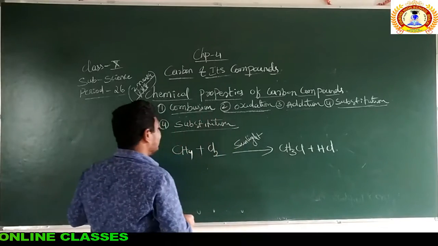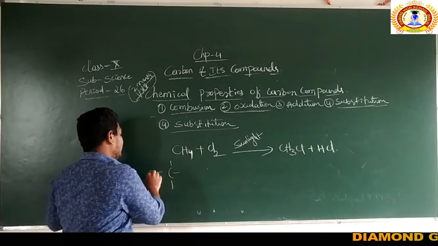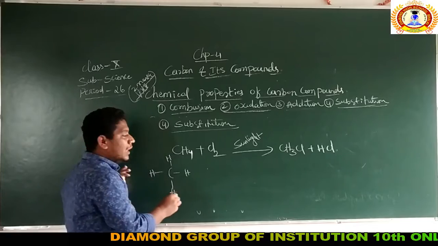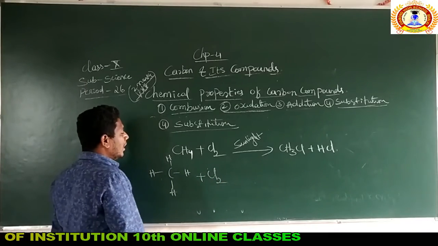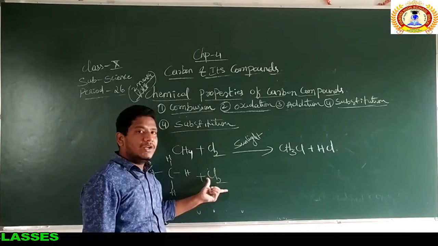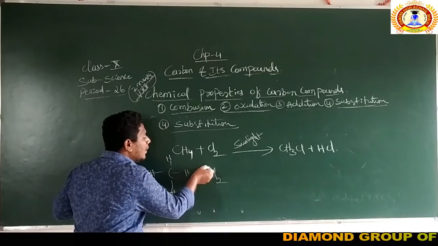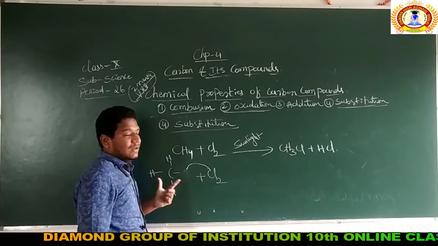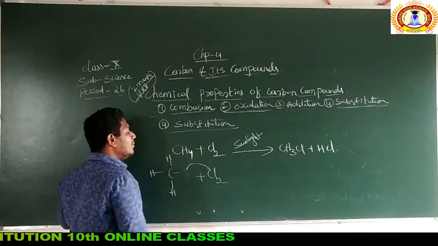I will represent the structural formula. Understand that one very clearly. Methane, CH4. So this is the methane. To the methane, what are we passing? We are passing the chlorine gas. So now, how many chlorines are there? Molecules. Chlorine is again diatomic in nature. It is represented by Cl2, means two atoms are there. So if one of the chlorine in the two will replace one of the hydrogen of methane.